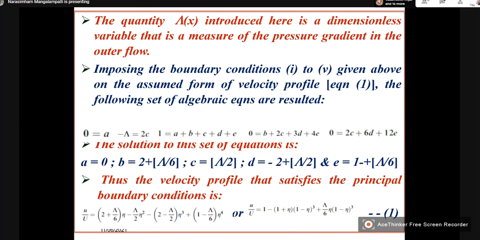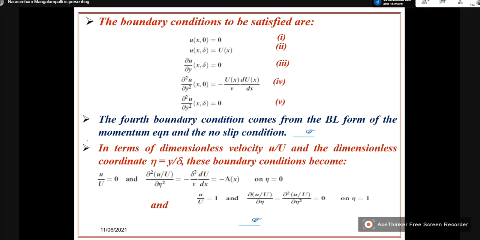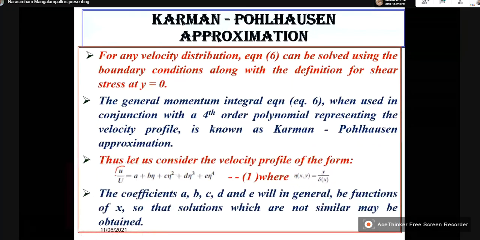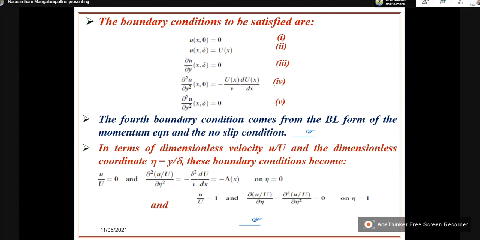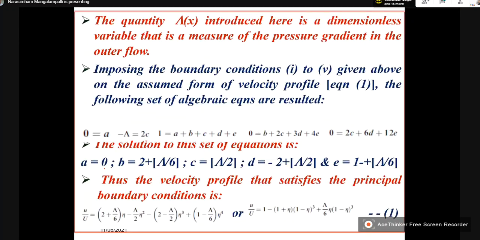So considering all the boundary conditions, substituting in your equation 1, if you substitute these 5 boundary conditions, which are given in the next slide, you will get these results.